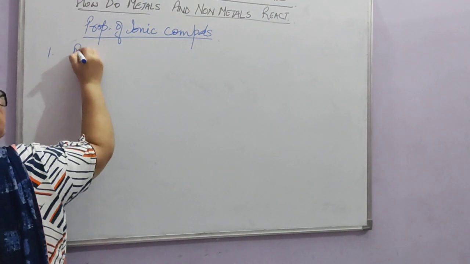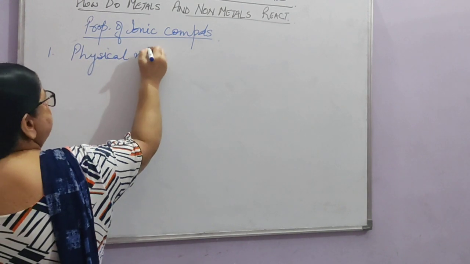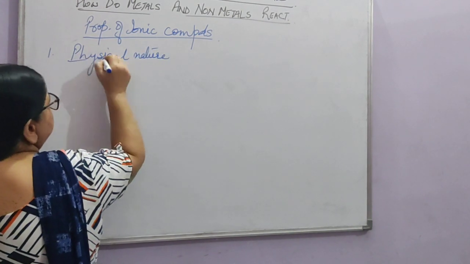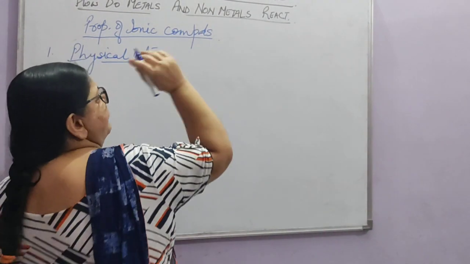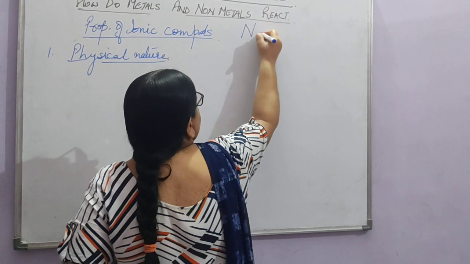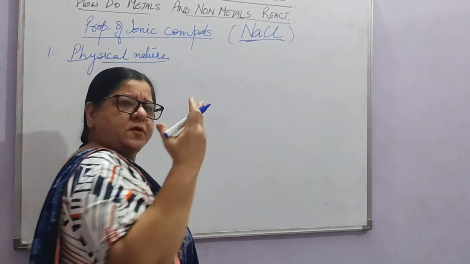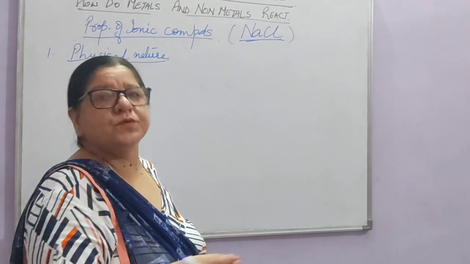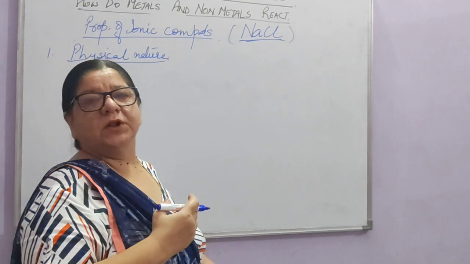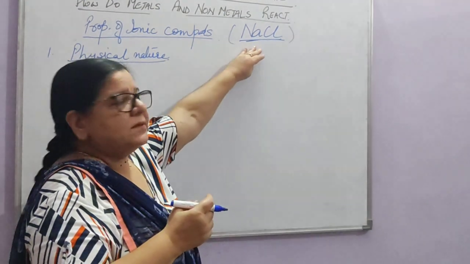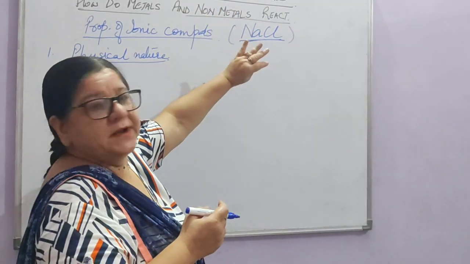First is its physical nature, how it appears. When you are learning the properties of ionic compounds, one thing you remember is this salt, NaCl. This is the common salt, namak jo aap hamesha use karte hain apne ghar mein bhi, and you know how it looks. So you can relate all the properties to this. Remember this salt, this is the best example for electrovalent compounds.